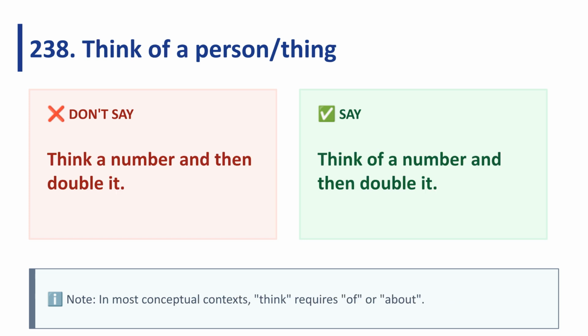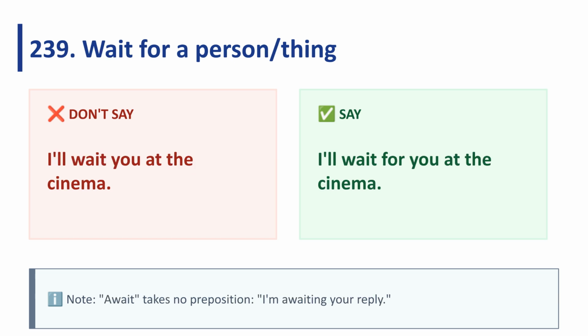In most conceptual contexts, think requires of or about. Use think of a number and then double it, not think a number and then double it. The verb wait requires for before the person or thing you are expecting. Say, I'll wait for you at the cinema.